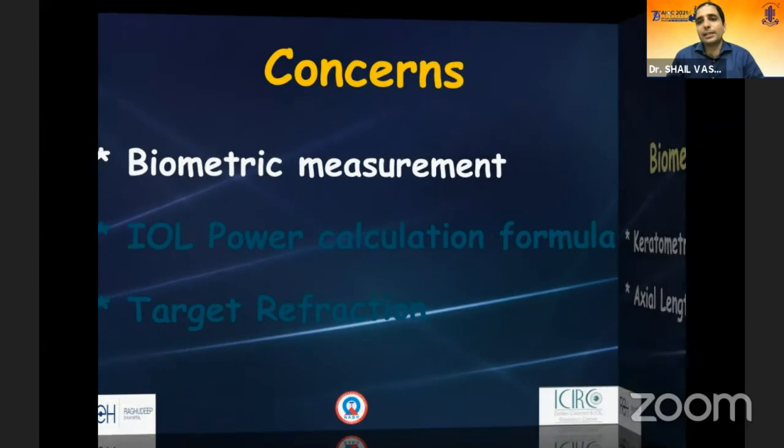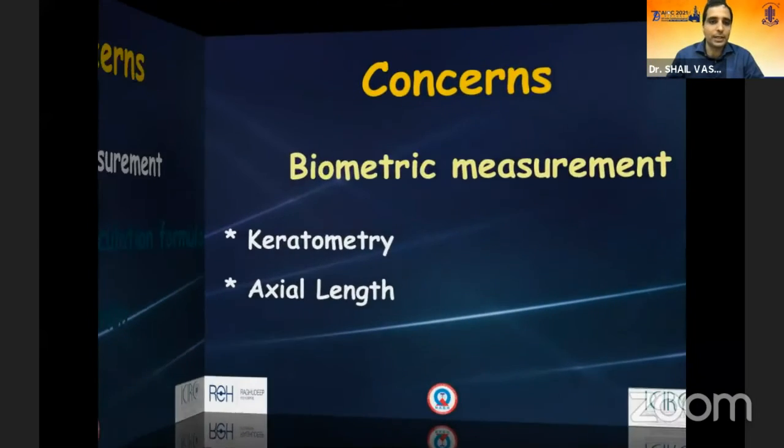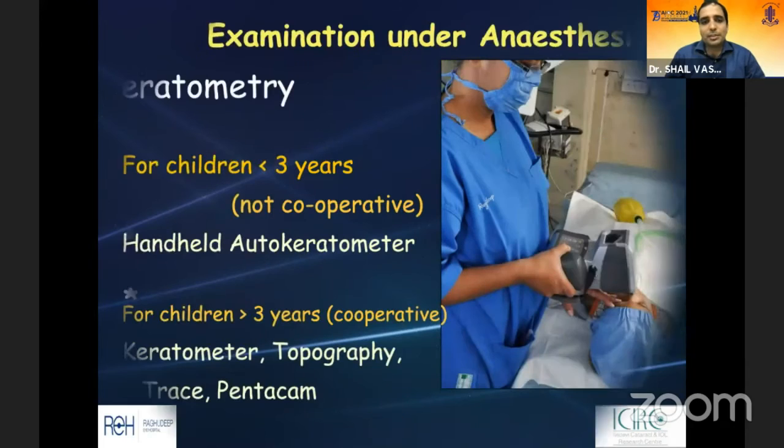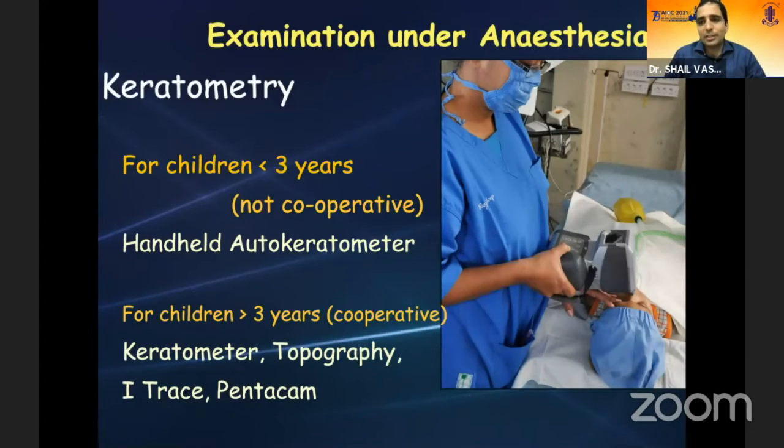And how much do you target their refraction, keeping in mind the growing eye? The basis of the biometric evaluation is the keratometry and the axial length measurements. Generally, pediatric patients, 3, 4, 5 years or less, will not allow you to do a biometry or a keratometry or a topography.